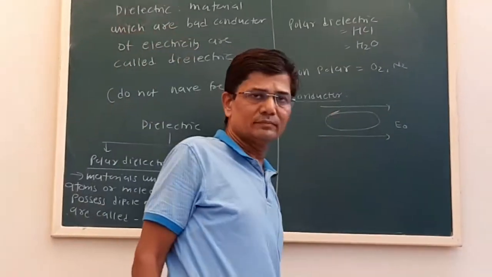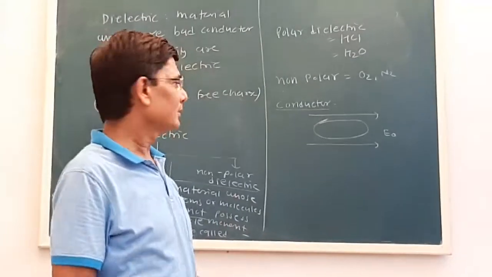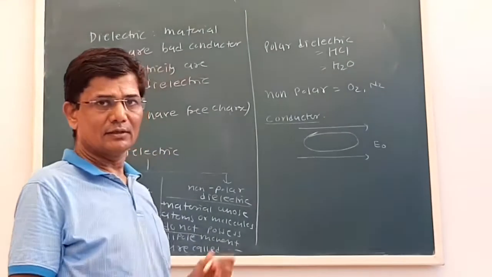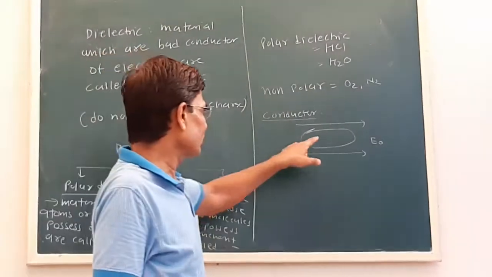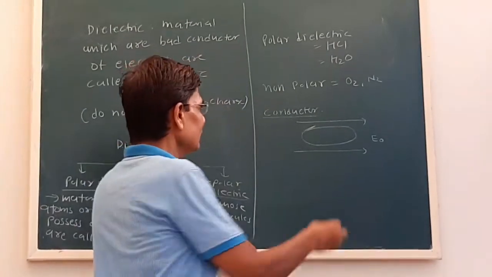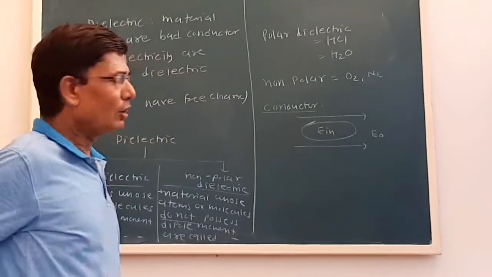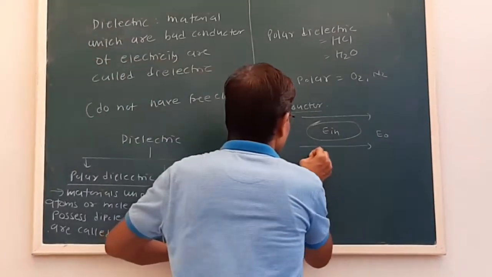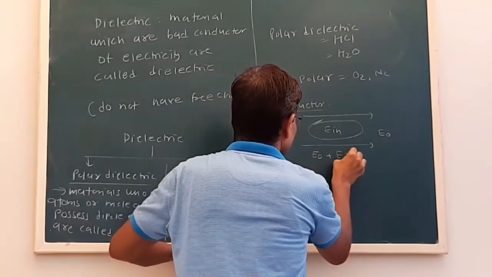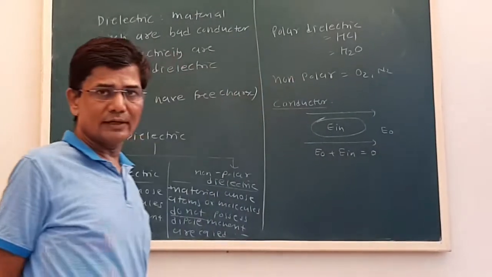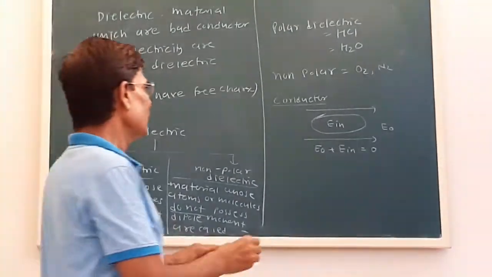Because of the force of the electric field, an electric field will be induced inside the conductor, that will be E_n. But the arrangement of this electric field will be such that E0 plus En will be 0. Both will cancel out each other.